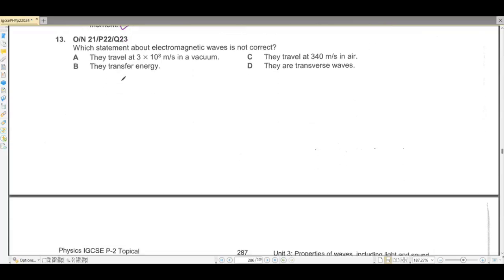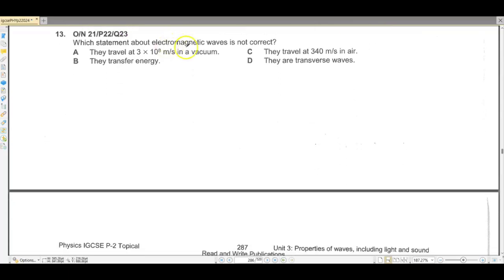Now, question number 13. Which statement about electromagnetic waves is not correct? They travel at 3 into 10 raised to the power 8 meters per second in the vacuum. This is correct. They transfer energy. They are transverse waves. This is also correct.